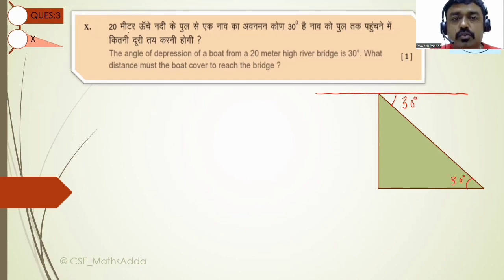Okay, so there is a 20 meter angle of depression from a 20 meter high river bridge. The bridge height is 20 meter. And what is the distance from the boat to the bridge? So what is the distance? Here you have a boat.